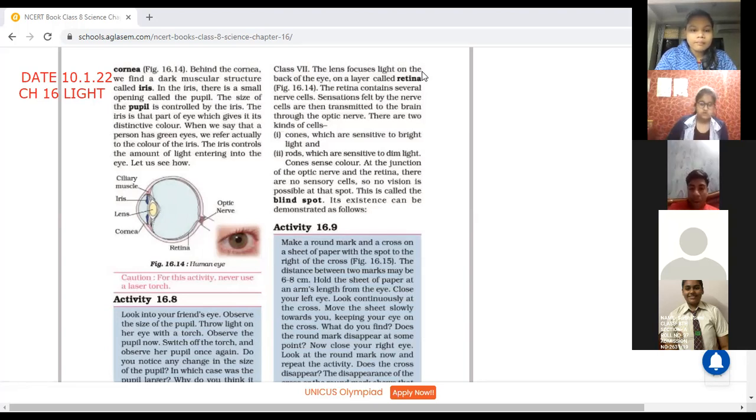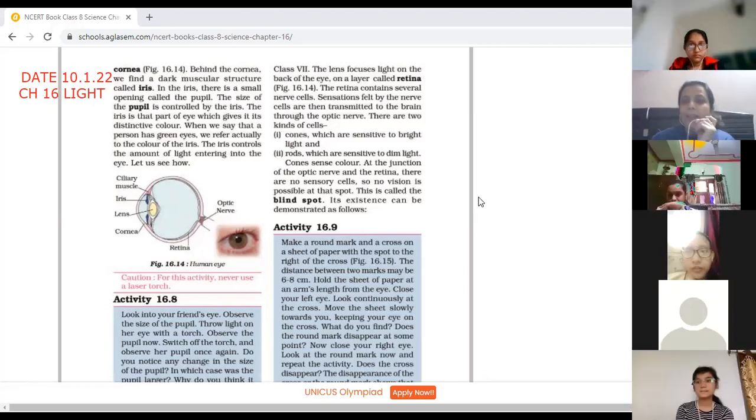You must have seen the size of the pupil, what do you mean by this? That whenever you go in the dark room or in dim light, and whenever you are going into the bright light, you must have seen the eyes sometimes get close itself. अगर आप dark room से एकदम से जाते हो bright room में जाते हो जहाँ पे बहुत ज्यादा लाइट है, या आप सनलाइट में जाते हैं, then what happens? We are not able to see for a second. But soon we are able to see.